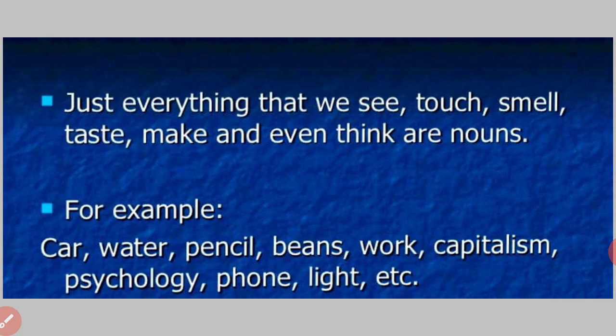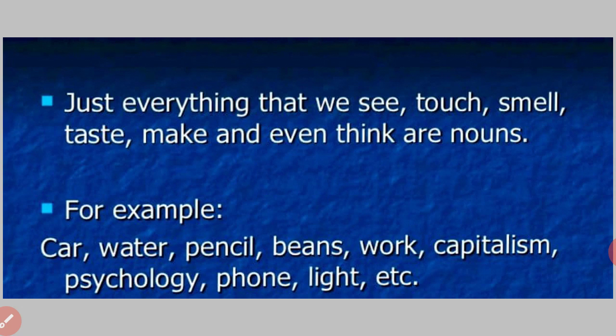So exactly what is a noun? Everything that we see, touch, smell, taste, make and even think are nouns.